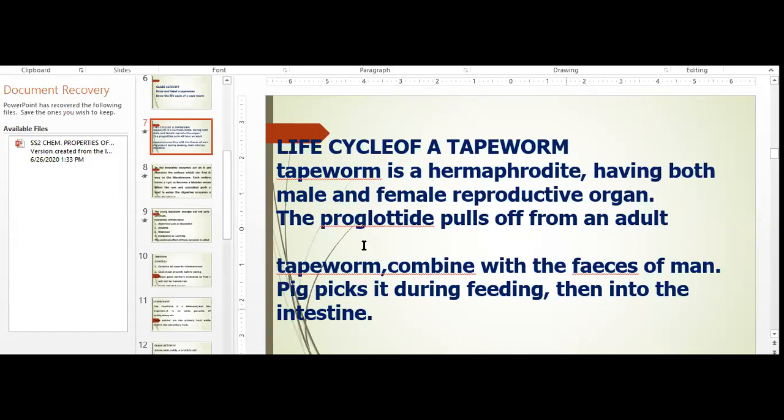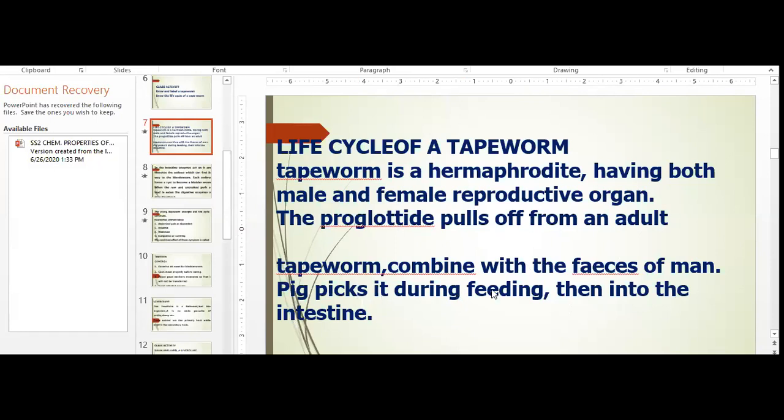Please listen. A tapeworm is a hermaphrodite having both male and female reproductive organs. There is what we call proglottides. Anytime you see an adult tapeworm, you know I said that they have segments, isn't it? Each segment is called a proglottide. A proglottide pulls off from an adult worm, combined with the feces of man.